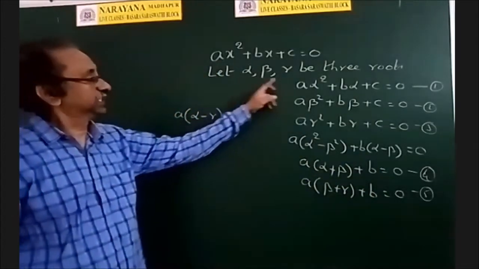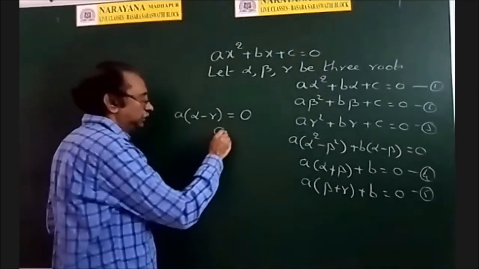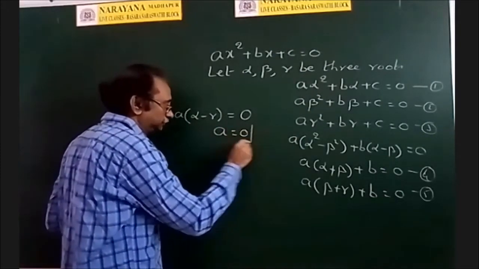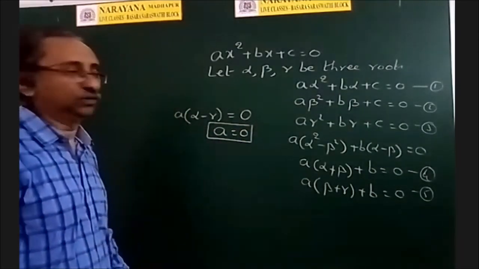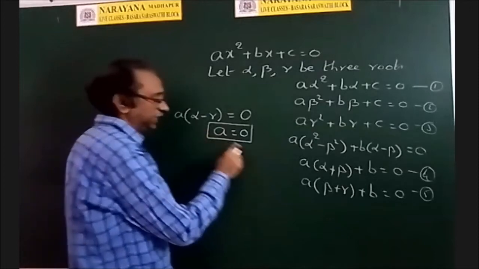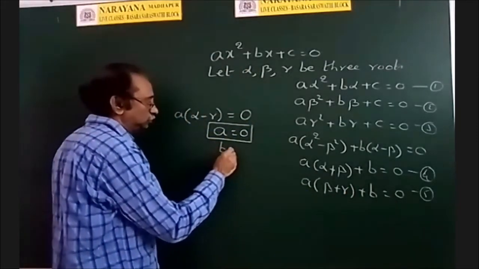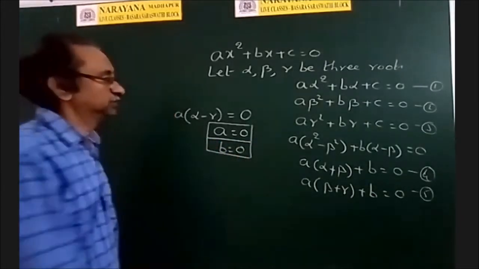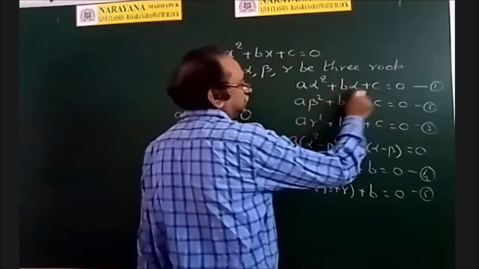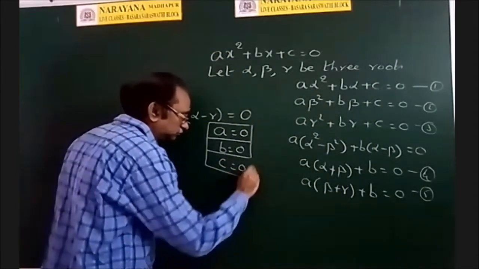But these are 3 distinct roots. Alpha cannot be equal to gamma. And therefore A is equal to 0. See what we get? A is equal to 0. So if you substitute A is equal to 0 here, what you will get? B is equal to 0. So if you substitute both A is equal to 0, B is equal to 0 here, what happens? C is equal to 0.